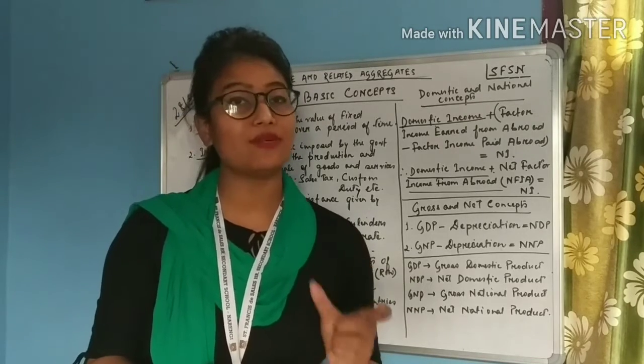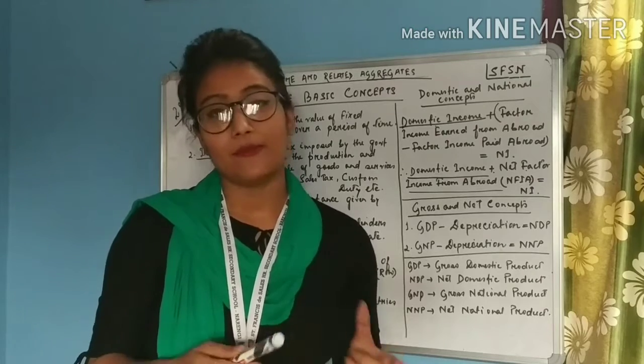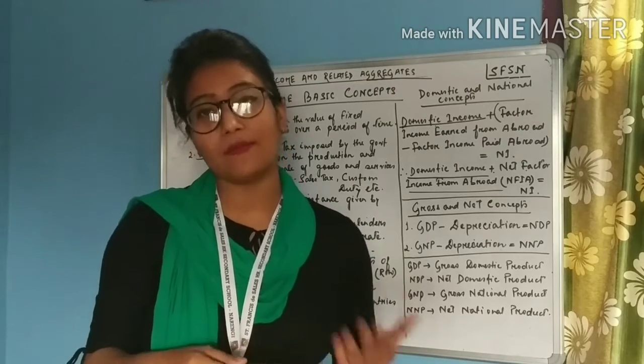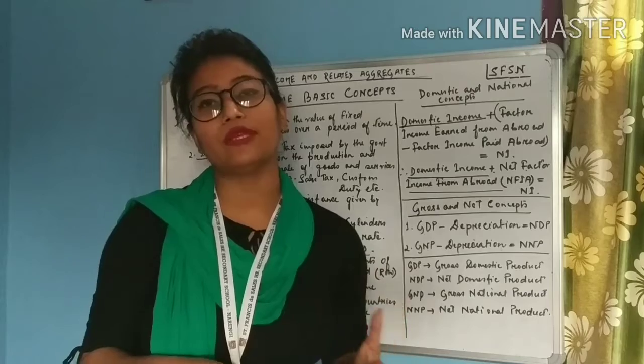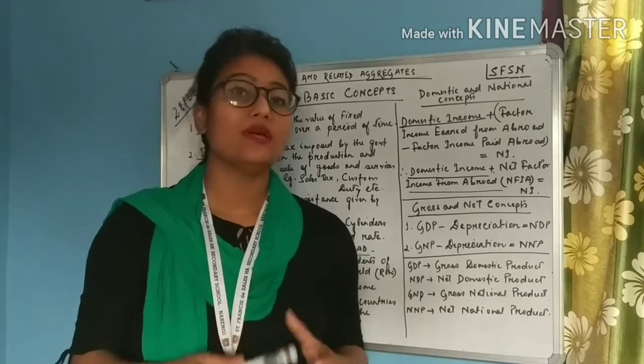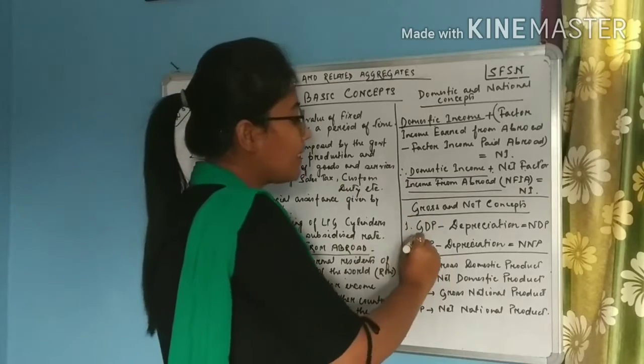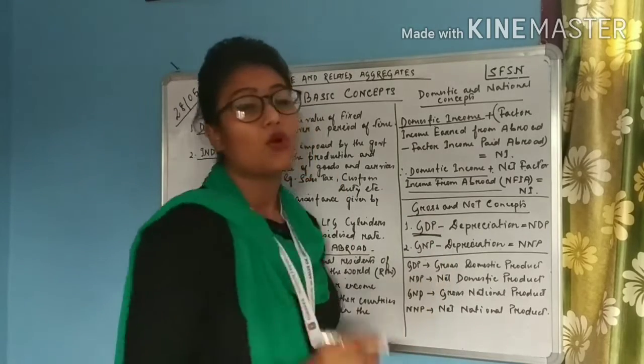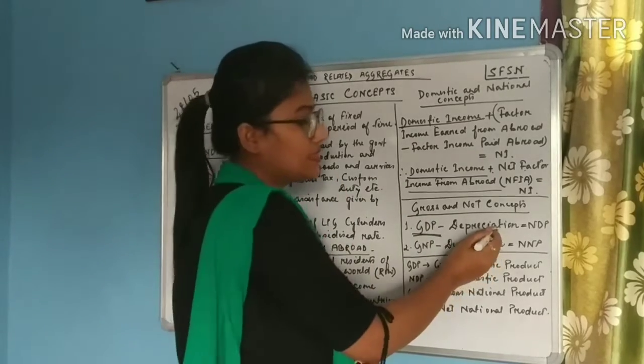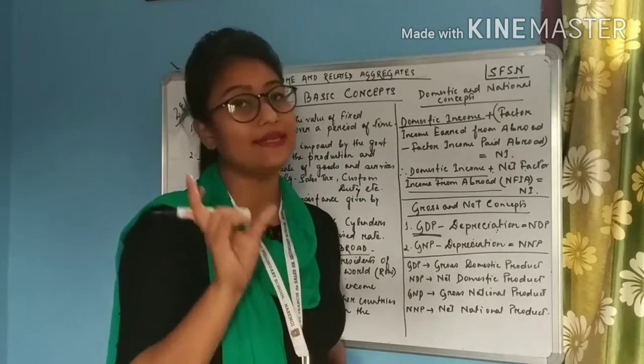So actually that machine is giving me rupees 800. So the concept of depreciation is used here. Whenever we have any gross concept, if we deduct depreciation from it, what we get is the net.